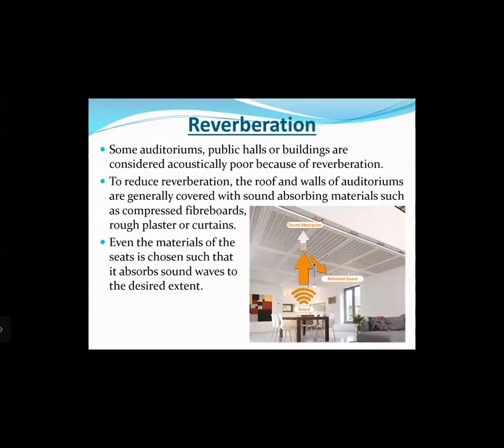Okay. Some auditoriums, public halls, or buildings are considered acoustically poor because of reverberation. So, to reduce reverberation, the roof and walls of auditoriums are generally covered with sound absorbing materials such as compressed fiber boards, rough plaster, or curtains. Even the material of the seats is chosen such that it absorbs the sound waves to the desired extent.